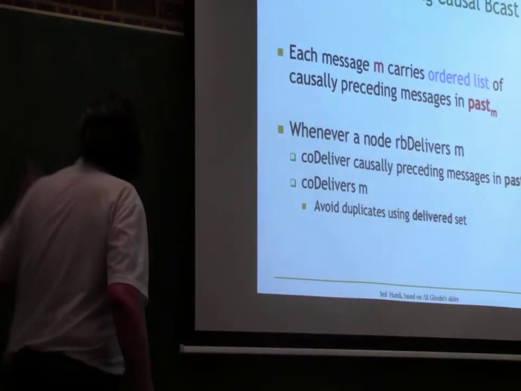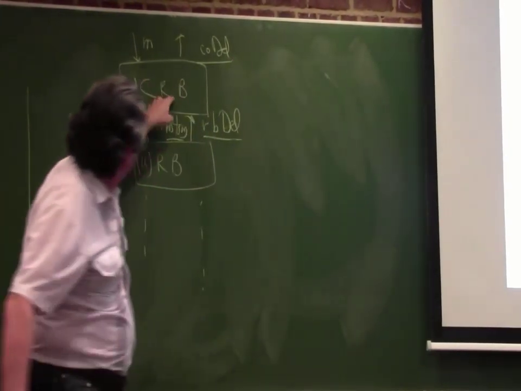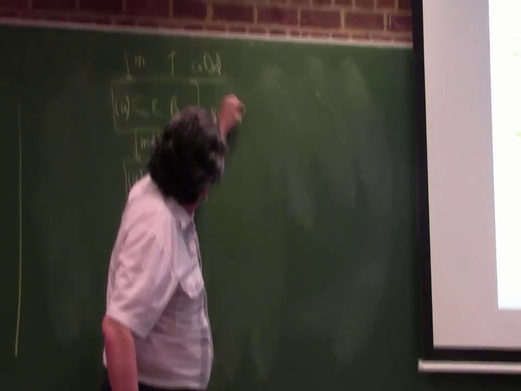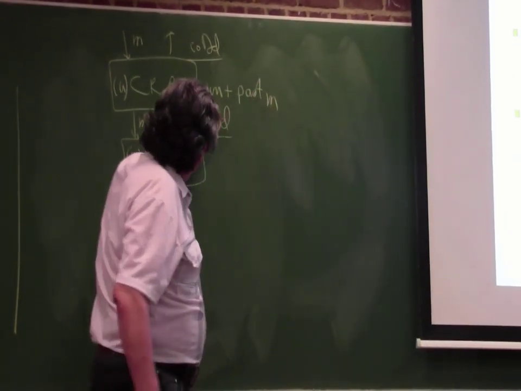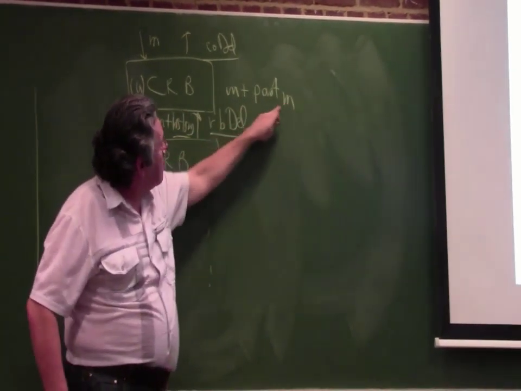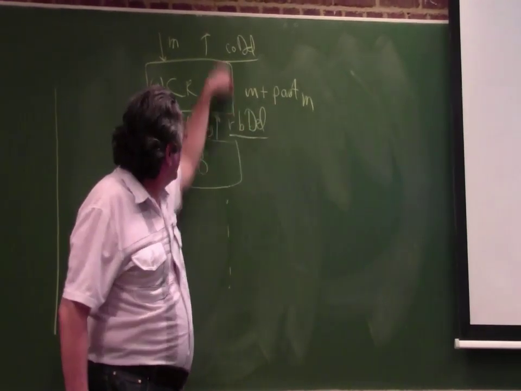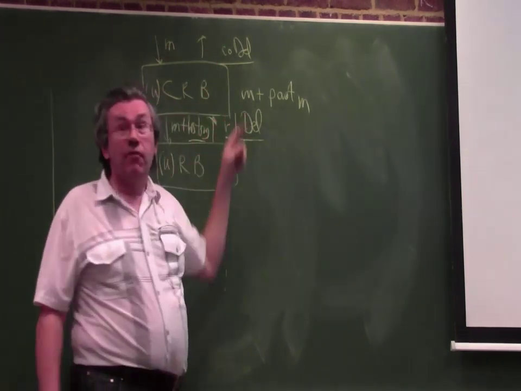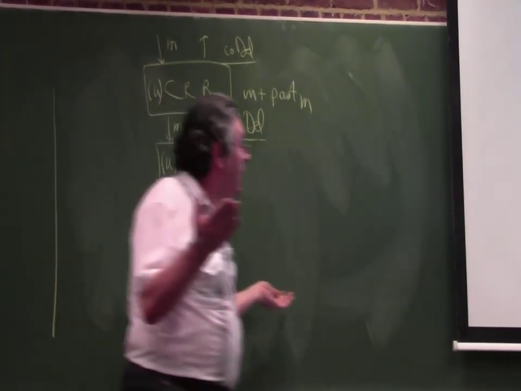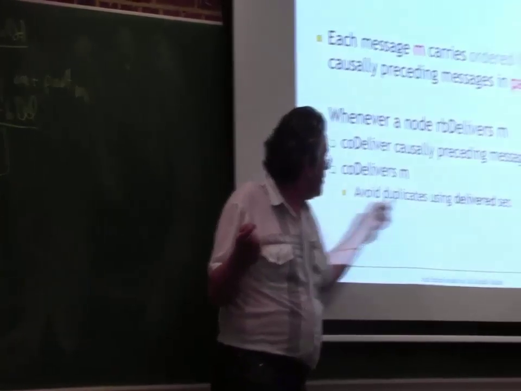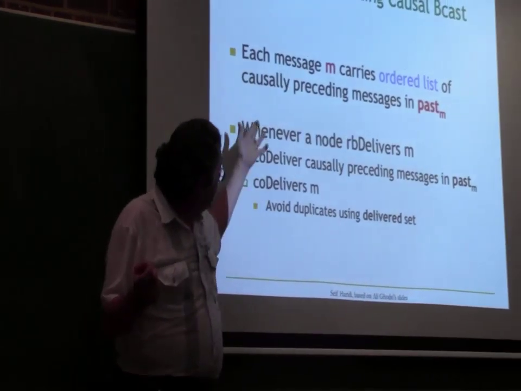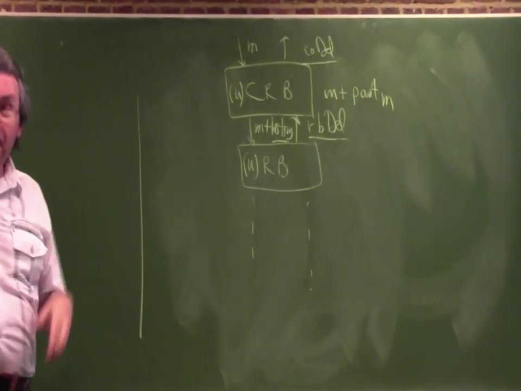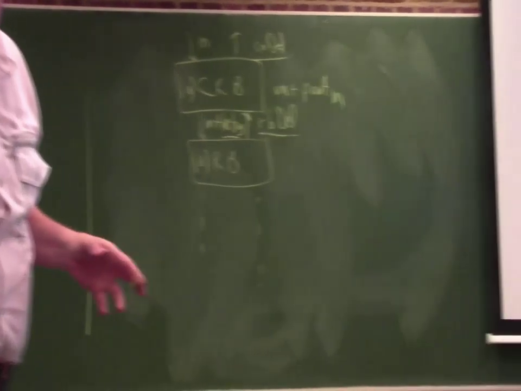So all messages in past M that have not yet been delivered. I have another delivered set here to avoid duplicates. So if I come here, M plus past M, and if I see that some of these messages in past M have not yet been delivered, I deliver all the ones that have not yet been delivered, and then I deliver M. That's pretty easy, okay? And so with my delivered set, I have no duplicates. So the code is pretty straightforward, and the algorithm becomes very, very simple, actually, okay?